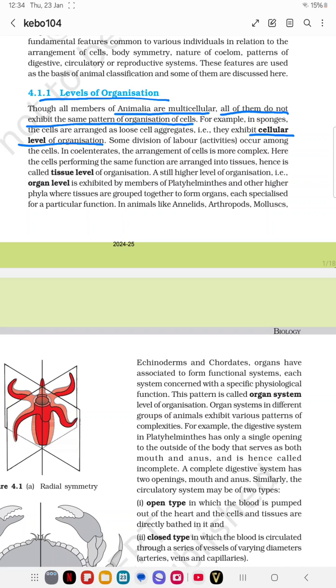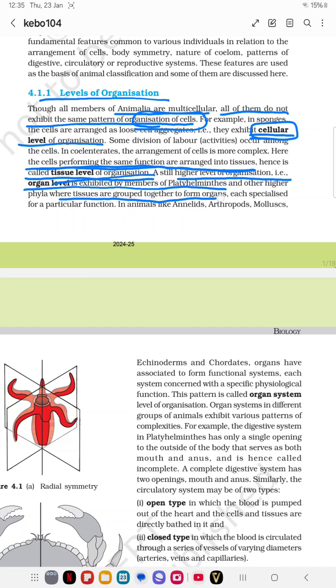Here we can see that from the simplest form, lower animals show the cellular level, then the tissue level, then the organ level, and the organ system level is the most complex, seen in higher organisms. Where cells performing the same function are arranged into tissues, it is known as the tissue level of organization. A still higher level of organization is exhibited by members of the Platyhelminthes and higher phyla, where the tissues are grouped together to form organs.